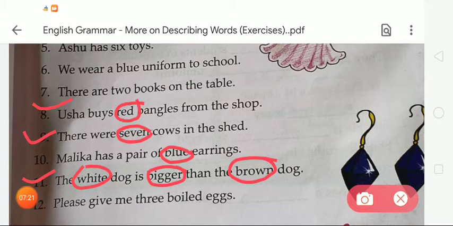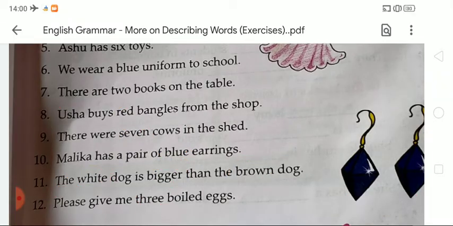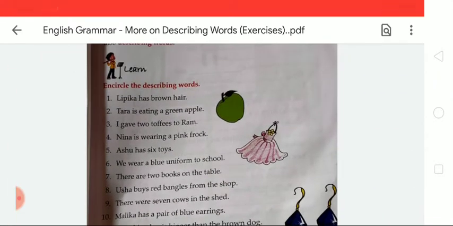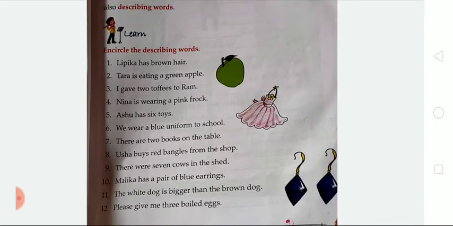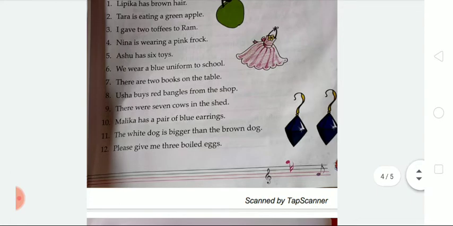So in 12, come to the 12th. Please give me 3 boiled eggs. Please give me 3 boiled eggs. So here the given describing word is 3. So we have to circle it. So like this we have to complete this exercise of this chapter. Now we are moving to the next exercise. We have completed this exercise. So we have to turn to the next.